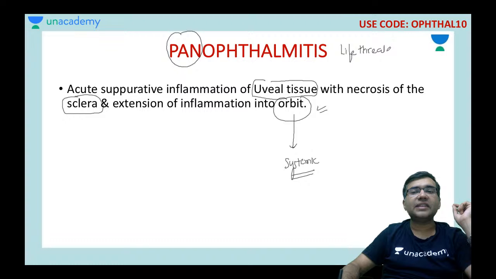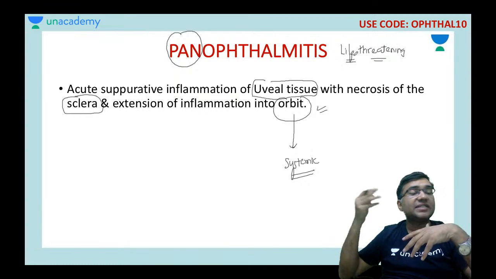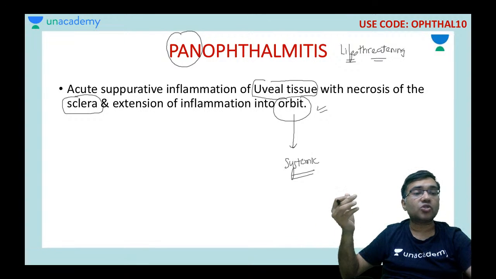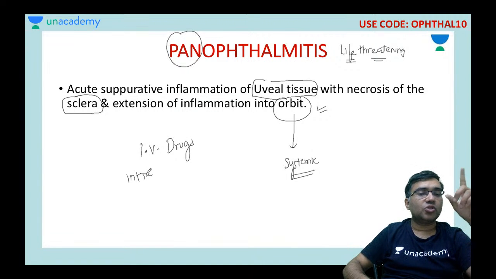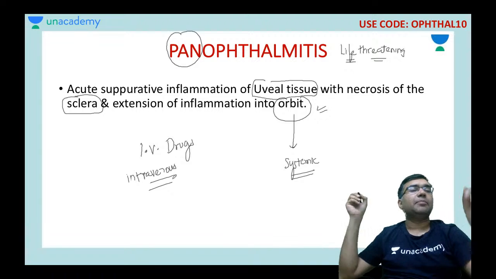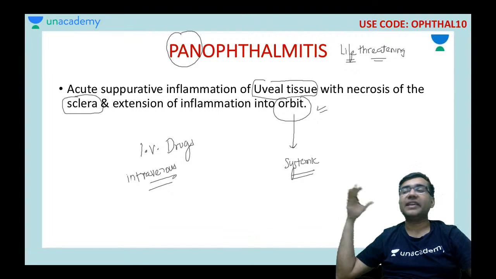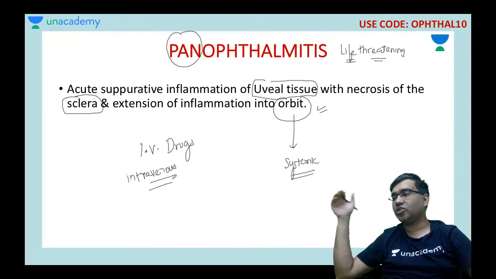And because in panophthalmitis the sclera may be involved and the orbit also involved, in those cases you have to give intravenous drugs. Okay, so intravenous drugs, they ask systemic antibiotics. So you remember, systemic antibiotics have to be given in panophthalmitis and not in endophthalmitis. Is it clear, Dr. Shaurya?